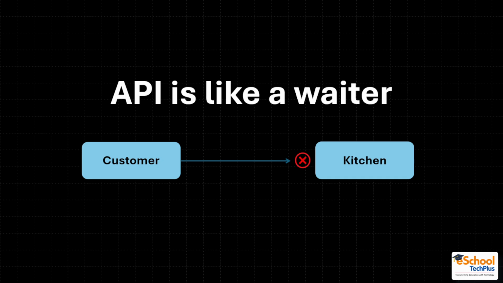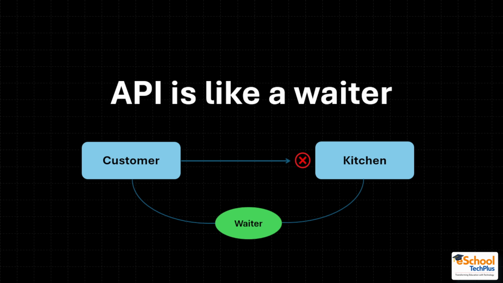There should be some intermediary component, right, who will pass our order to the kitchen. So that's where we have our component that is known as the waiter. The waiter passes the order from customer to kitchen. So that's exactly how API works. API passes our information into another application.